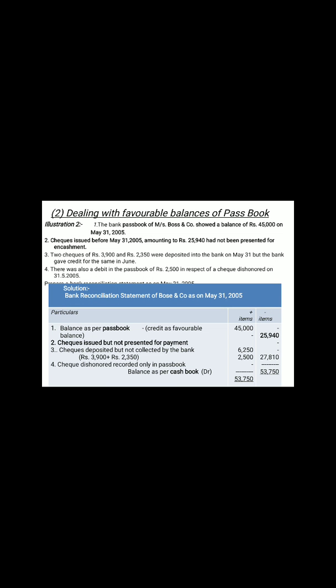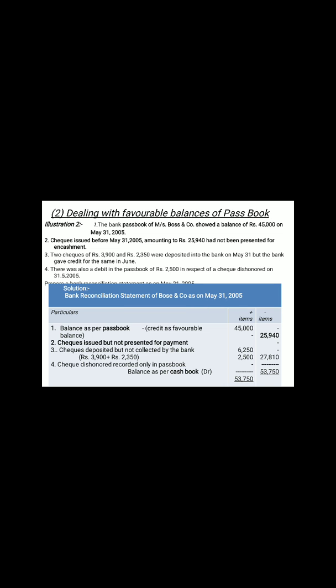In the same manner, the dealing with the favorable balances of the passbook is given here. The bank provides the passbook with a balance of 45,000 without writing debit or credit. When nothing is stated, that means you have to take the favorable balance. For the bank, the favorable balance is credit, for the plus. So the credit balance as per passbook is 45,000, and put it on the favorable, meaning plus, side.